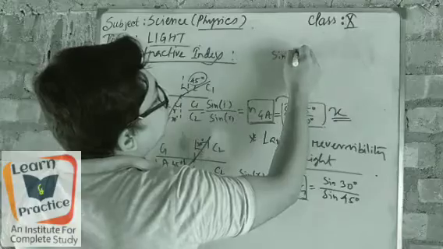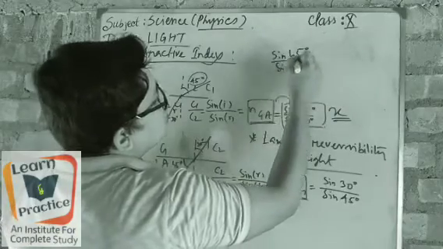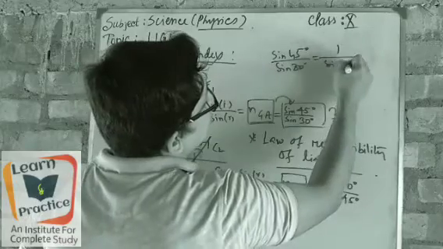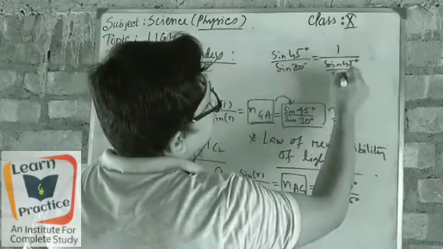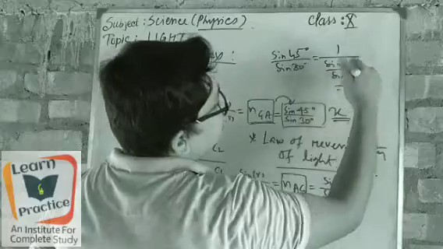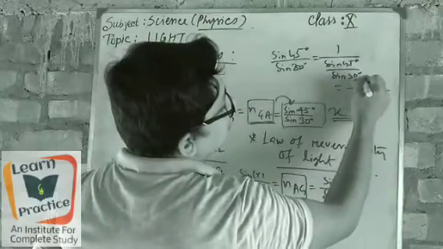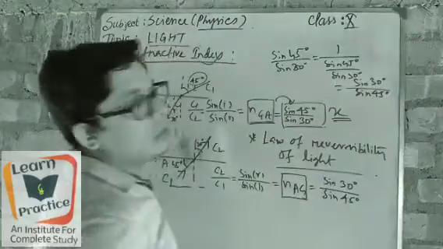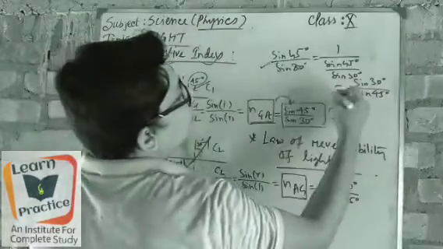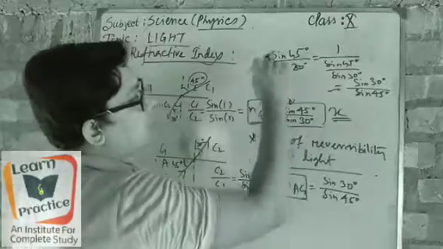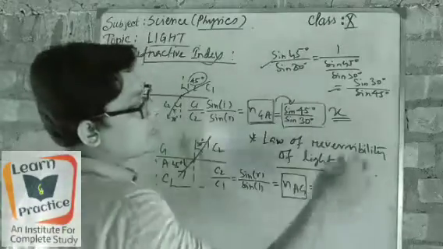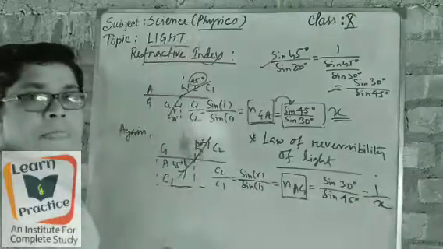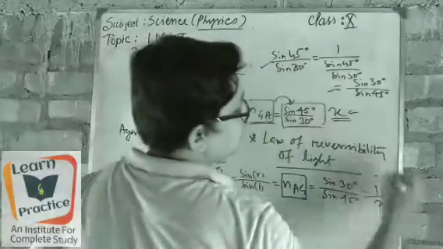Sine 45 degree by sine 30 degree becomes sine 30 degree by sine 45 degree. Look, it has already reversed itself, or become reciprocal, so we can say that it is 1 by x. So this is x and this is 1 by x.